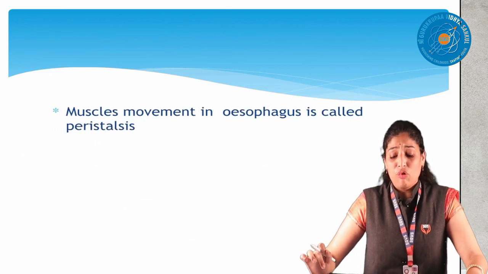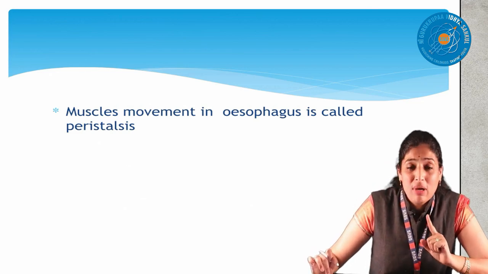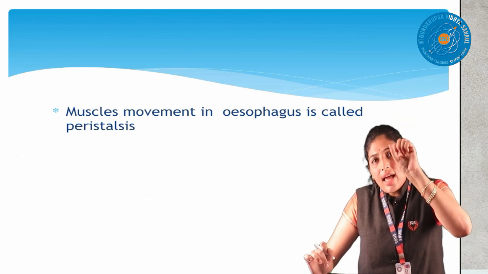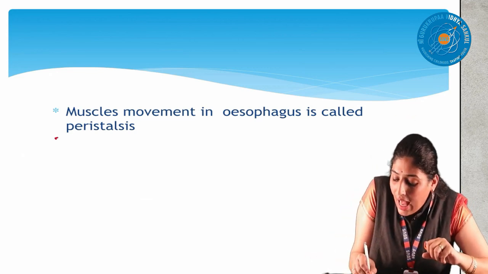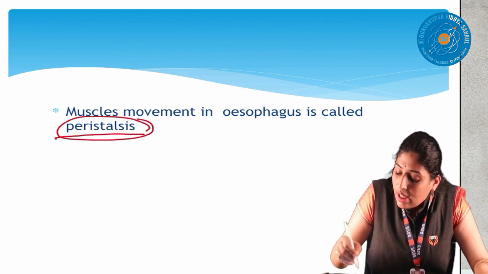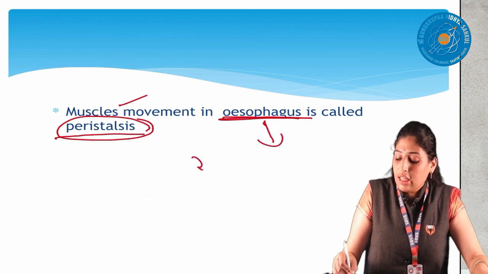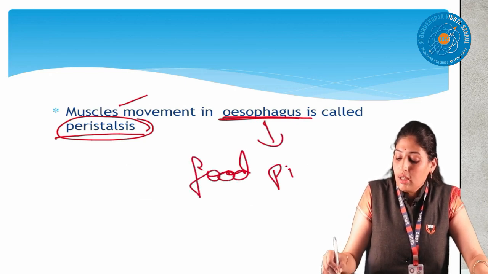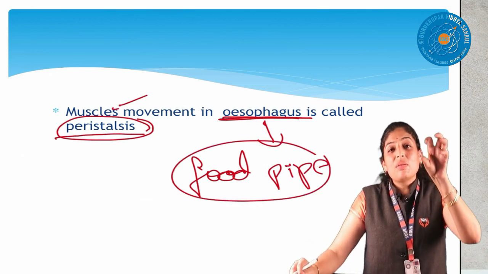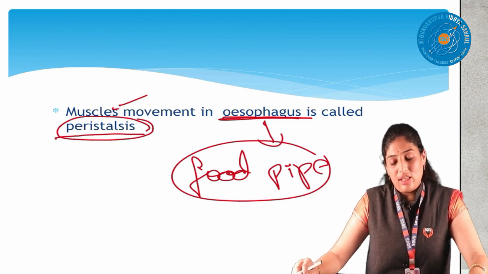So, another 2 more points. The esophagus, one word I used. There is a muscle movement that takes place. What is that movement? Contract, relax. Contract, relax. This contract and relax movement of the muscles we call peristalsis. This muscle movement takes place in the esophagus. What is the esophagus? The food pipe. In this food pipe, the rhythmic contraction and relaxation takes place. This process we call peristalsis.